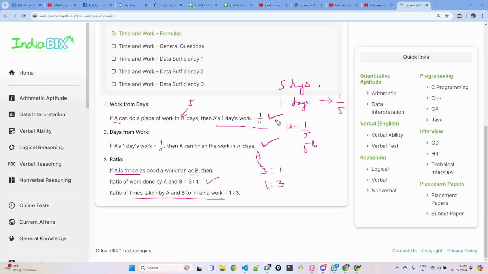If you can finish the complete work in 5 days, then in one day you will finish 1 by 5th of the work. Then only in 5 days can you finish the complete work.